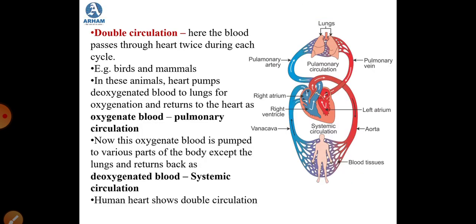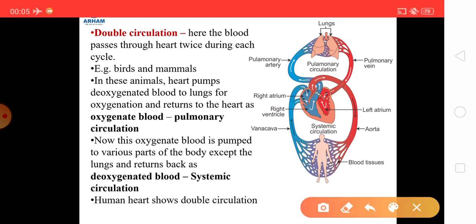Now let us study the double circulation process. In double circulation, the blood passes through the heart twice during each cycle. So at each cycle the blood will pass twice. The example that we take over here is of birds and mammals. So what happens in these animals? In birds and mammals, the heart pumps the deoxygenated blood. Now please remember, blue color is for deoxygenated blood and red color is for oxygenated blood.